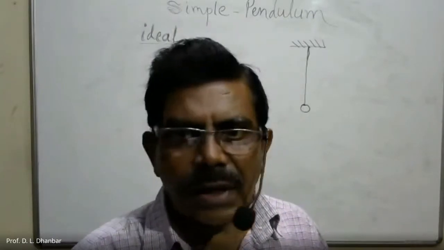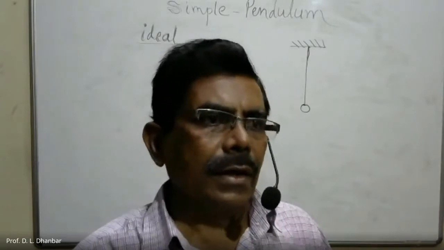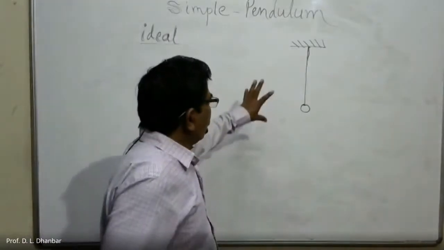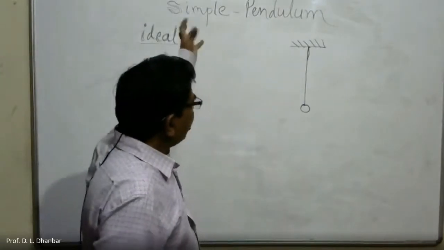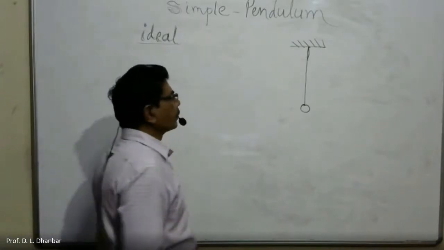You are all familiar with the pendulum that is observed in a clock. In a clock, the pendulum oscillates about its equilibrium position.